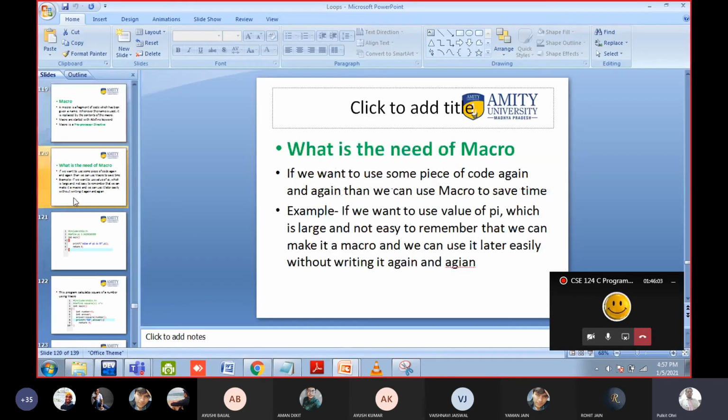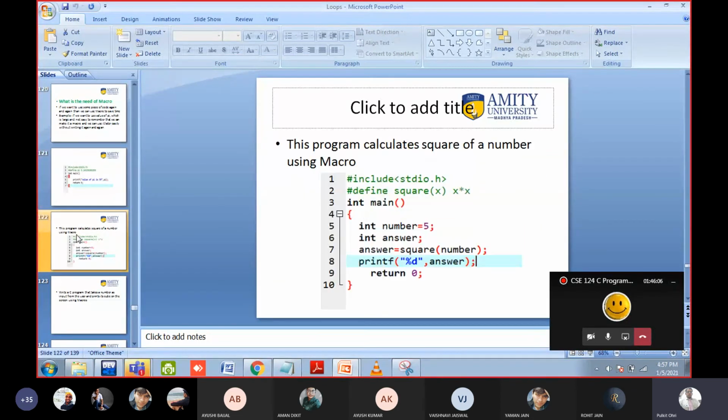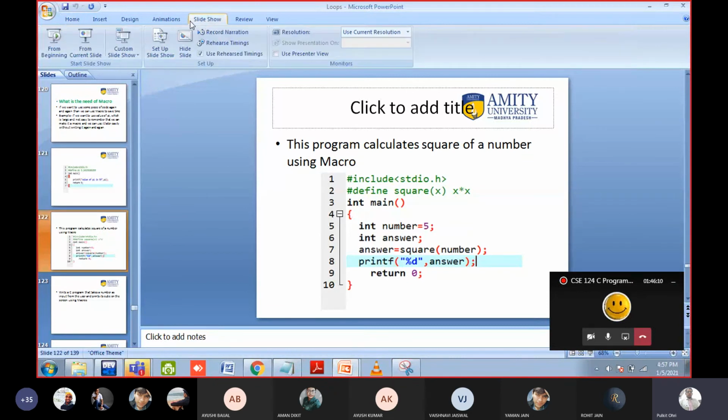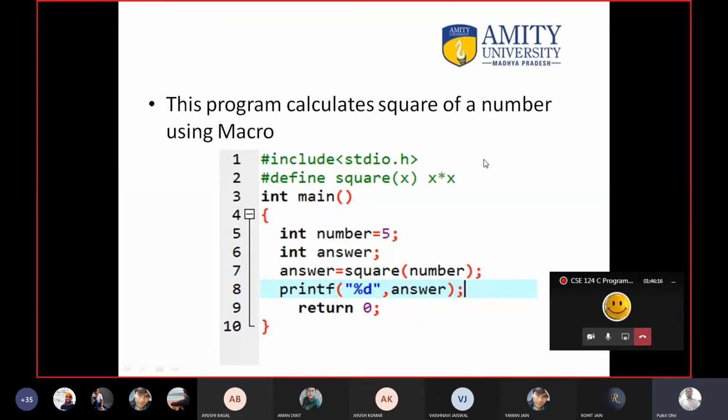So, question is in front of you. Take your time. Tell me the answer. It is a simple question. Anyone? And also you have to write this program. 25 is the answer, na? Yes or no? Yes, sir.